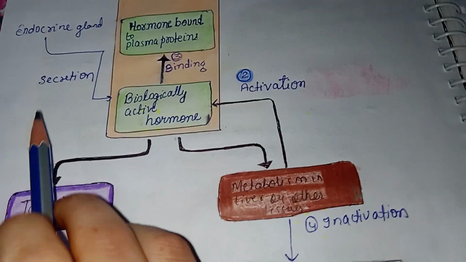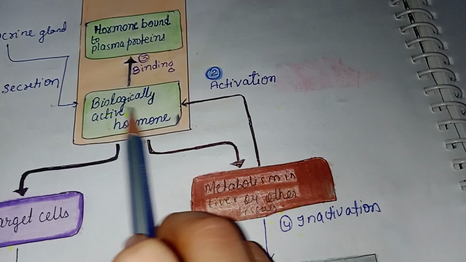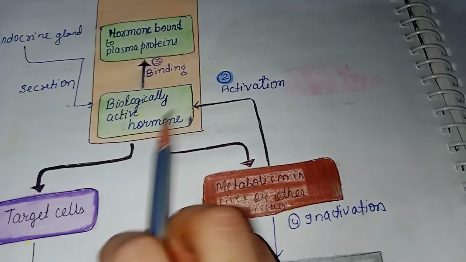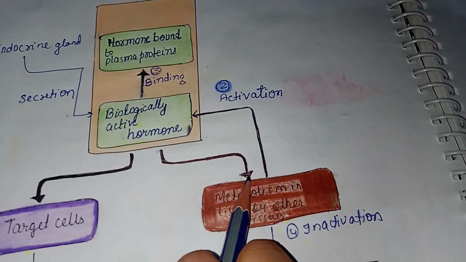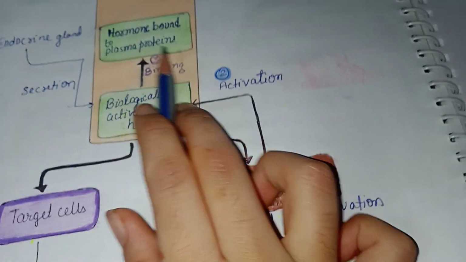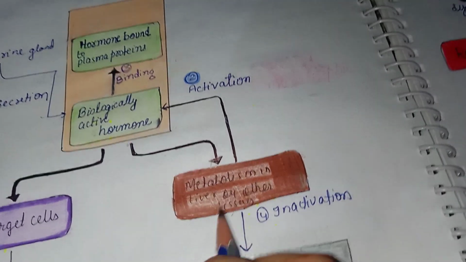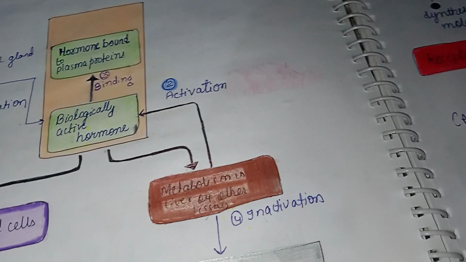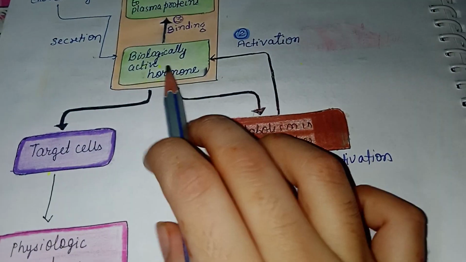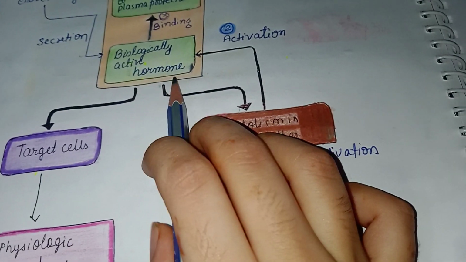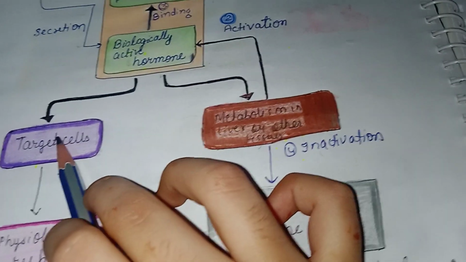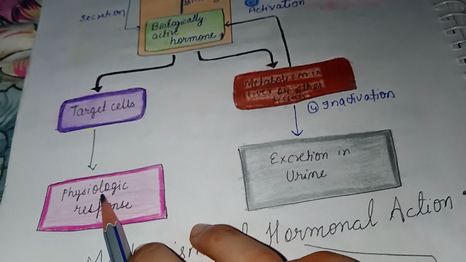Now, how does it happen? First of all, it is secreted from the endocrine gland, then the biologically inactive hormone gets activated in the activation process, and now there is binding. It means the hormone binds to the plasma protein. But if metabolism occurs in the liver or other tissue, then there is inactivation and the residue gets excreted in urine. But if the biologically active hormone gets activated, then it goes to the target cell, which produces a physiological response.